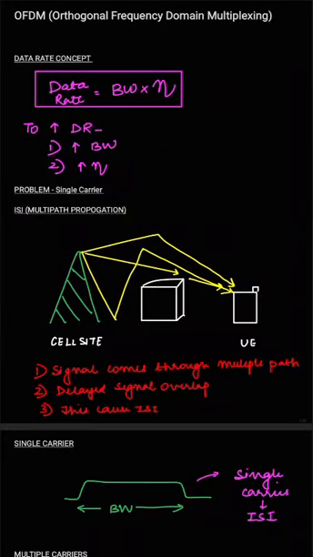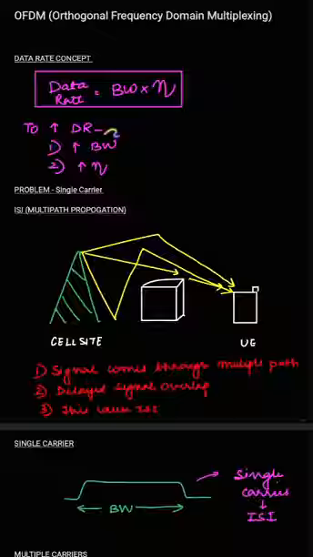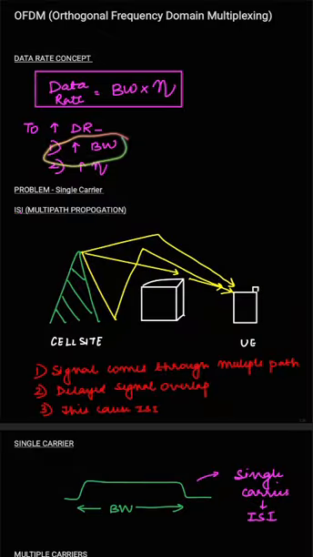The topic I'll be discussing today is OFDM, that is orthogonal frequency domain multiplexing in 5G. So in 5G, our major goal was to achieve an increment in data rate, and in order to increase the data rate, we can either increase the bandwidth or efficiency. With the increment in bandwidth, there comes a problem. So before discussing the need of OFDM, I'll be discussing a problem, that is ISI due to multiple path propagation.